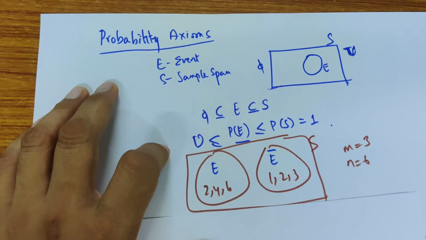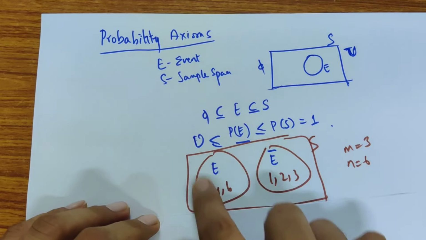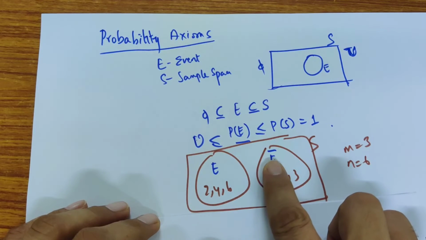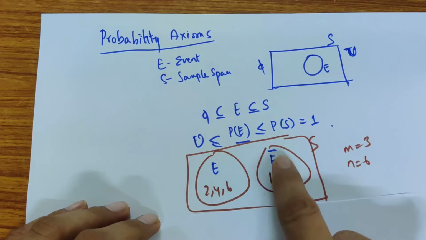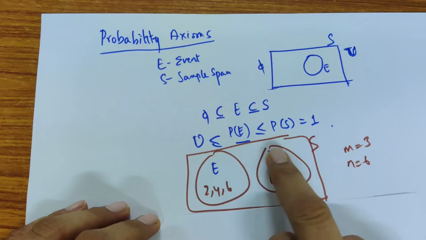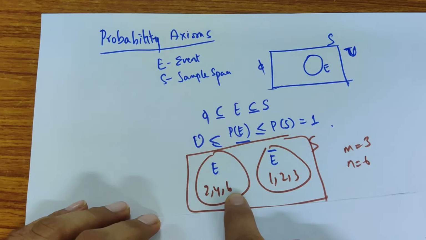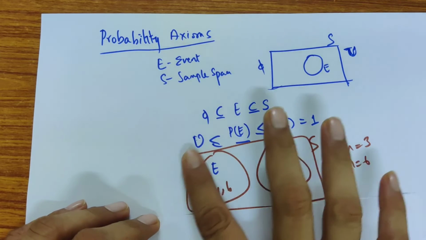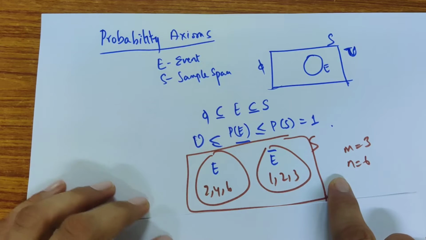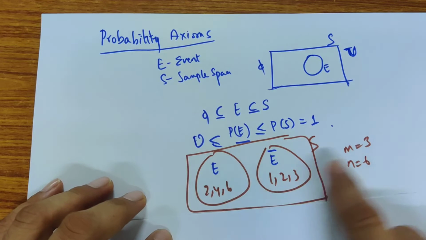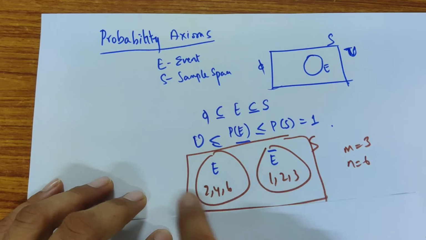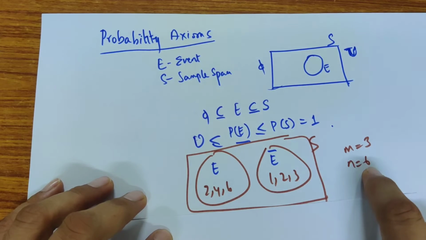So if I can draw it as a picture, this was E, this is S, and E will always be a subset of S, which means there are more elements outside. But if I look at E and E bar, or E prime, which is the complement of E, then whatever is in E, 2, 4, 6, and whatever is in the complement, 1, 3, 5, will be there, and no other element will be left. In such a case, the probability of E is 3 by 6, where M is the number of elements that E has, and N is the total number of elements. So that's 3 by 6.